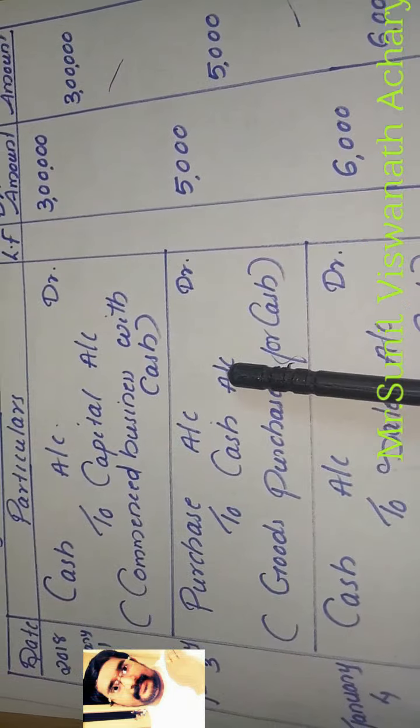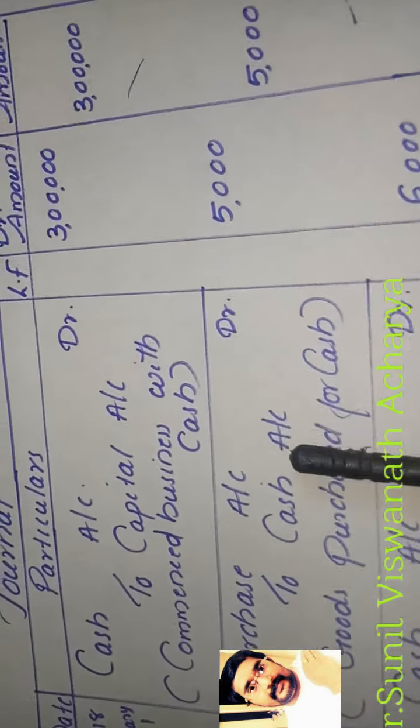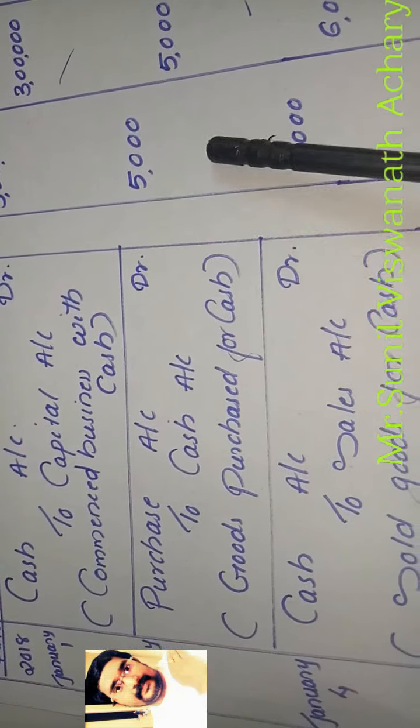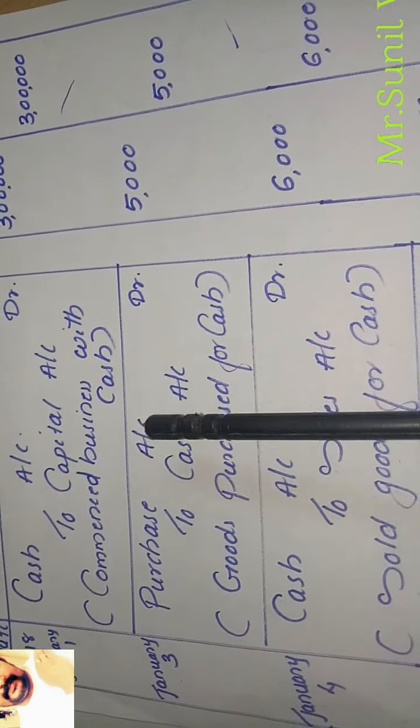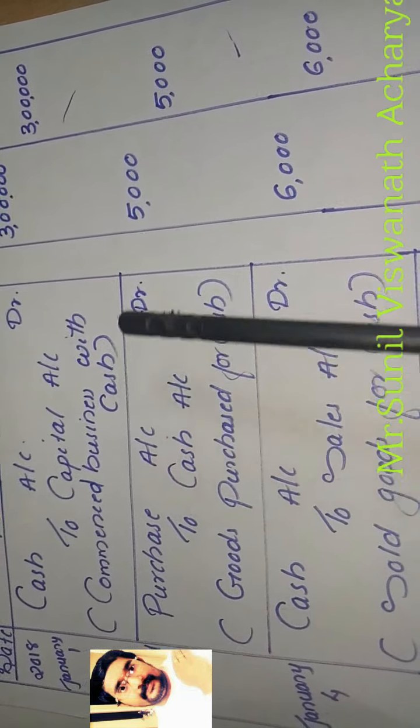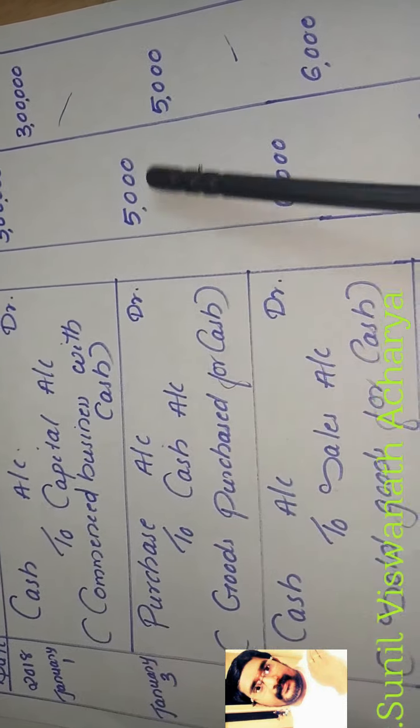These entries are without GST only. With GST we will study later in detail. These are the basic entries without GST. Now all these entries we are discussing without GST. So January 3, purchase goods for cash, journal entry: purchase account debtor to cash account.